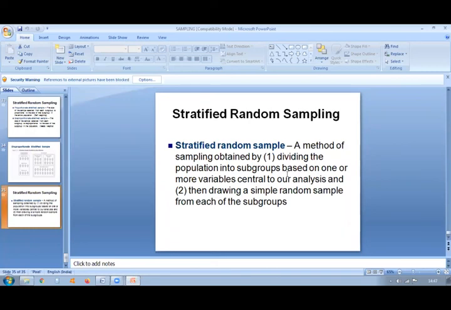So there, black, white, and then blue, orange. So we divide the whole population into subgroups based on one or more variables. The variables here are the colors, variables central to our analysis, and then drawing a simple random sample from each of the subgroups. So from each subgroup, from black